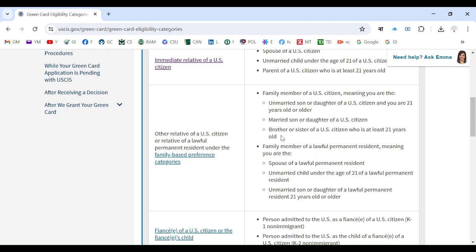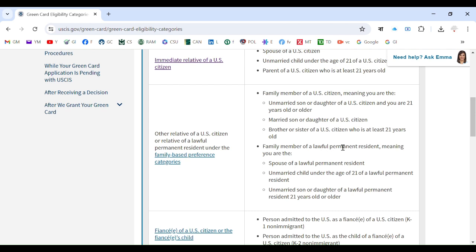This is a good category also. This is the second one. And family member of a PR, not US citizen, PR. US citizen is the top thing and the second top thing is the PR. This is not the top but the second top, okay?